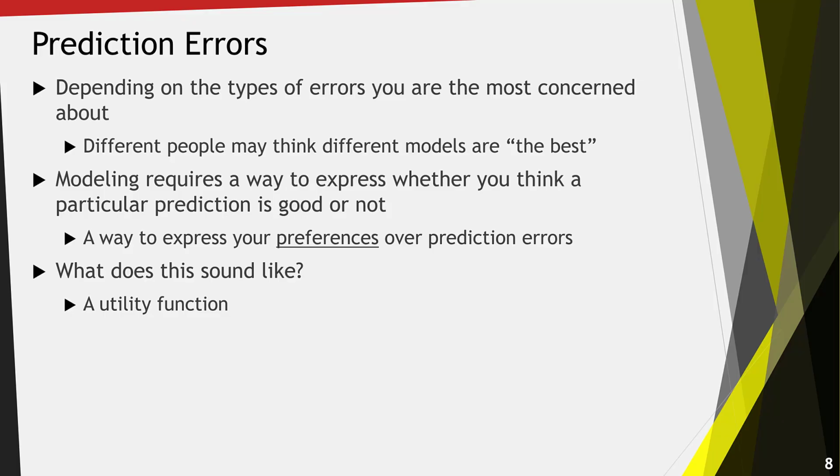Modeling requires that we have a way to express whether or not we think a particular prediction is good or not. This way of evaluating prediction errors is going to express our preferences over prediction errors. What does this sound like? It's a lot like a utility function in economics. We'll develop a way to assign a numeric value to the forecasts that come out of a particular model, so we have a concise way to compare one model against another, and we can choose the model that best expresses our preferences over forecast errors.